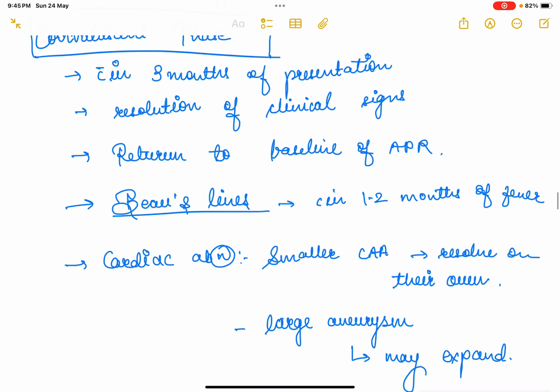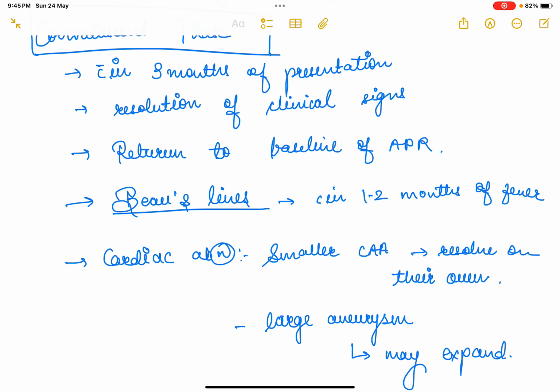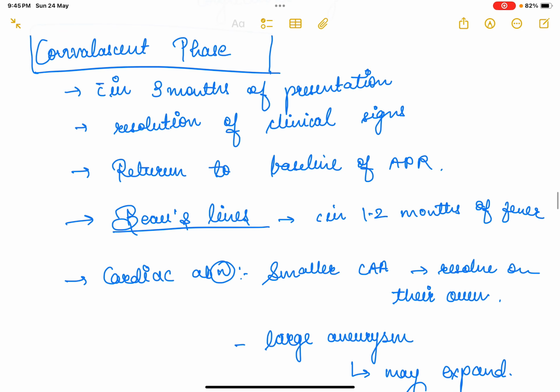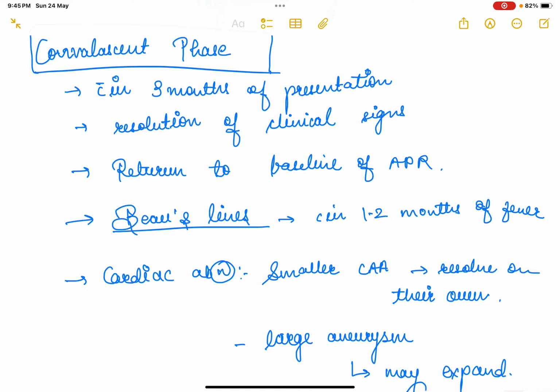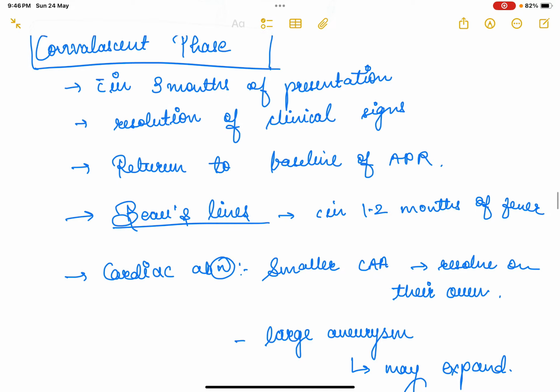Then the convalescent phase, within 3 months of presentation. In the convalescent phase, there is resolution of clinical signs. There is return to baseline of acute phase reactants like your ESR, your CRP, your platelet count. Everything will return to the baseline. There can be Beau's lines, which are horizontal ridging over the nails, occurring within 1 to 2 months of fever.